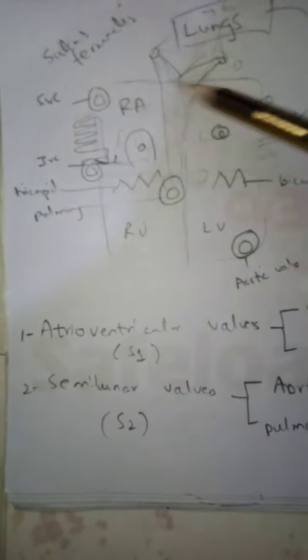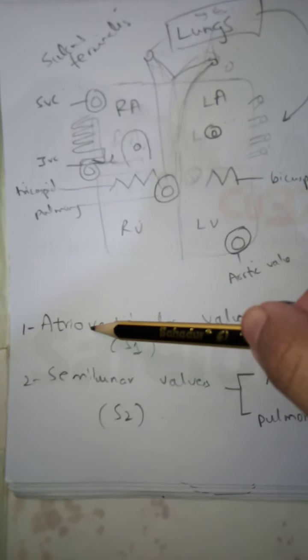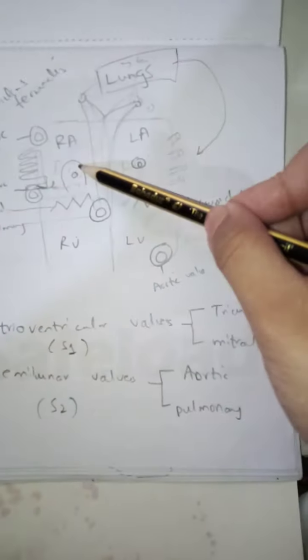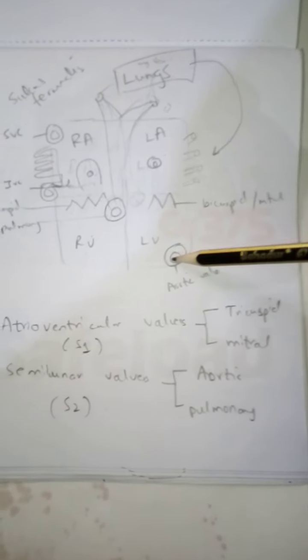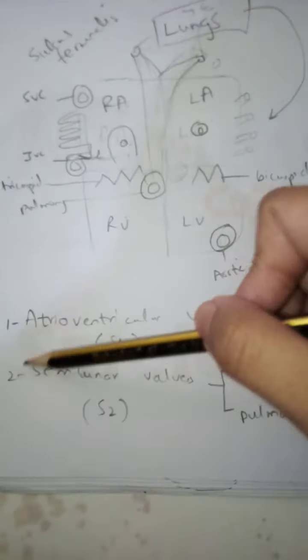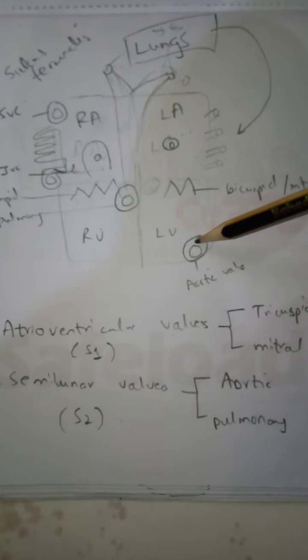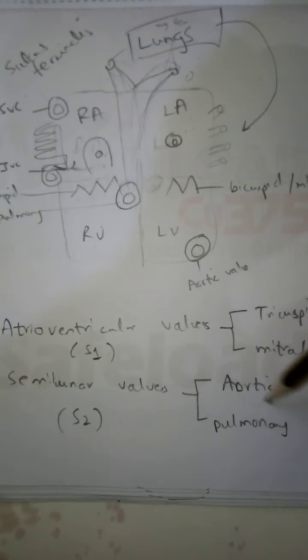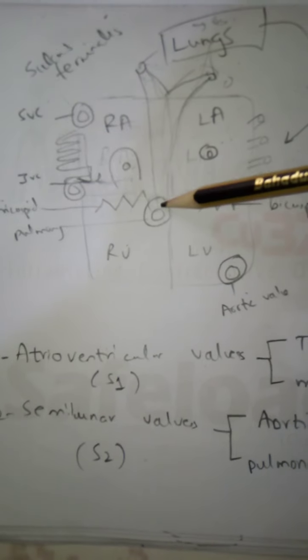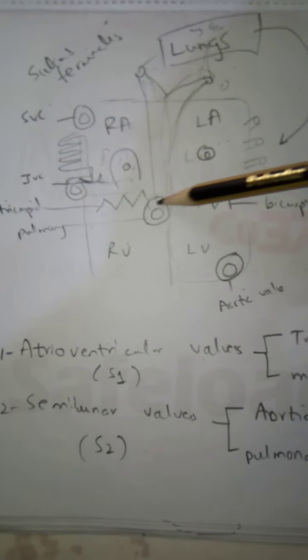There are two types of valve, as we have discussed: the atrioventricular valves, that are the tricuspid between the right atria and right ventricle, and the bicuspid between the left atria and left ventricle. And then there are the semilunar valves, that are the aortic between the aortic orifice of the left ventricle and the aorta, and the pulmonary valve, that is between the right ventricle and the pulmonary trunk.